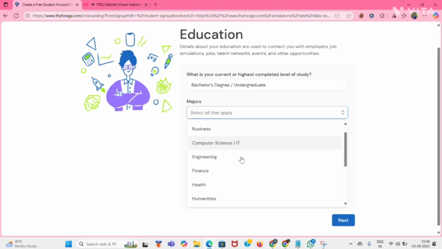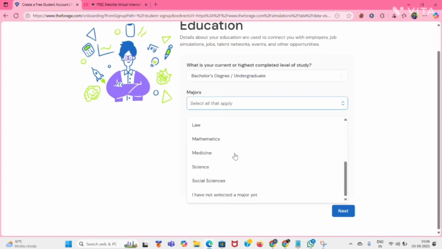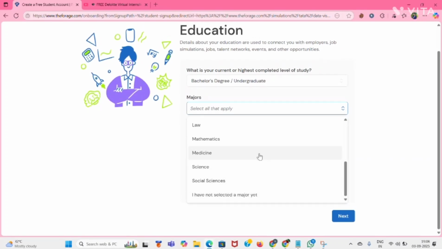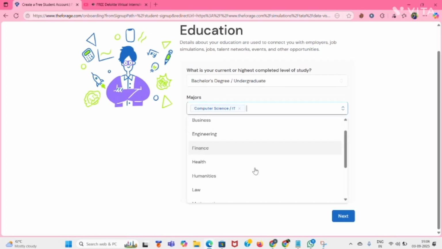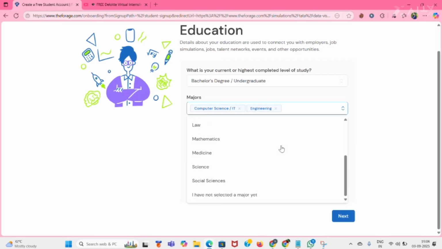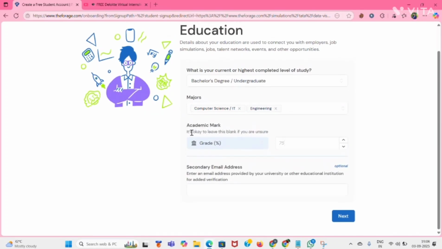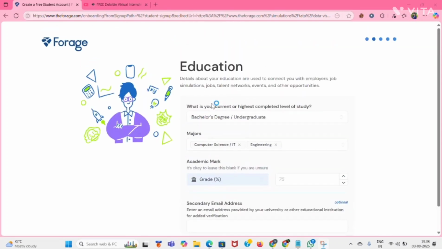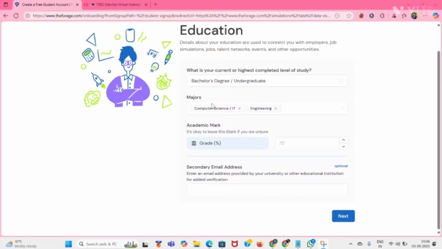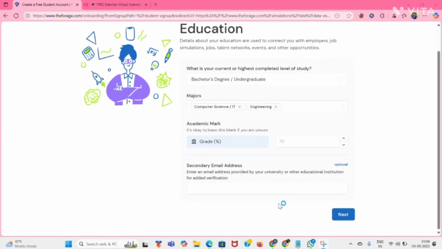If you are from engineering or any other, you can select that. If you have not studied, you can select I have not selected. I'm selecting computer science. You can select more than one also, like engineering. Your grade and education detail is optional. It's your choice if you want to fill it or not. Then click on next.